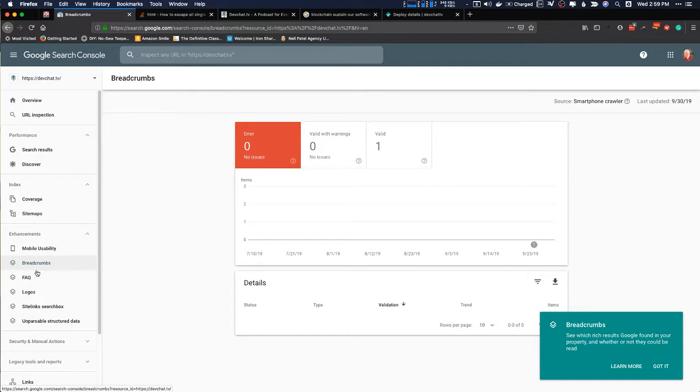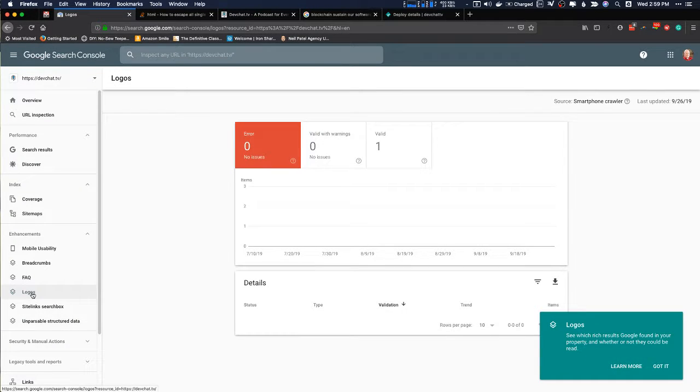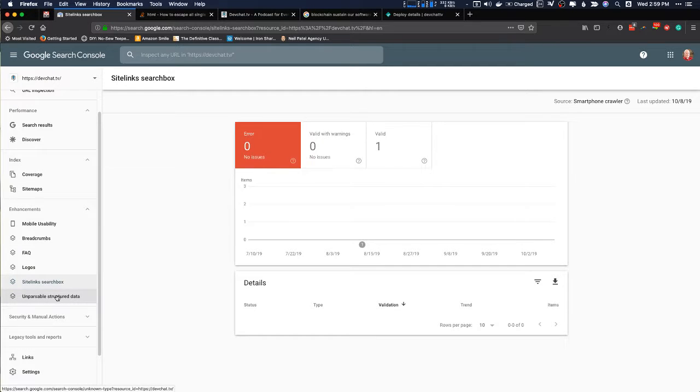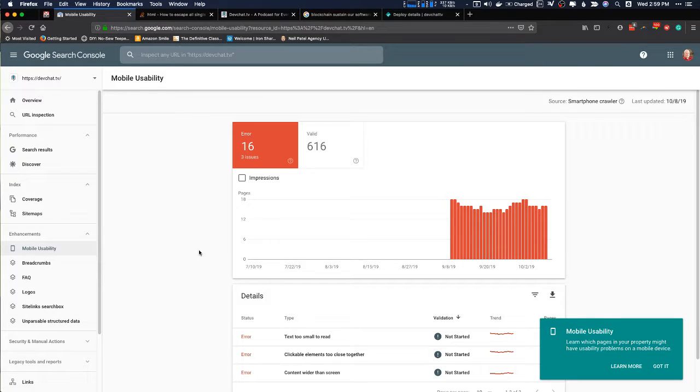So there are no issues with breadcrumbs, no issues with FAQ, which is what that structured data actually does, no issues with the logos. Sitelinks search box, I don't know what that is. I should probably look. And then the unparsable structured data, so that's what that is. You can look and see what some of the other deals are here. Some of the mobile usability issues I'm going to be fixing. Actually, I have somebody else working on it for me, but they should be fixed over the next few days.